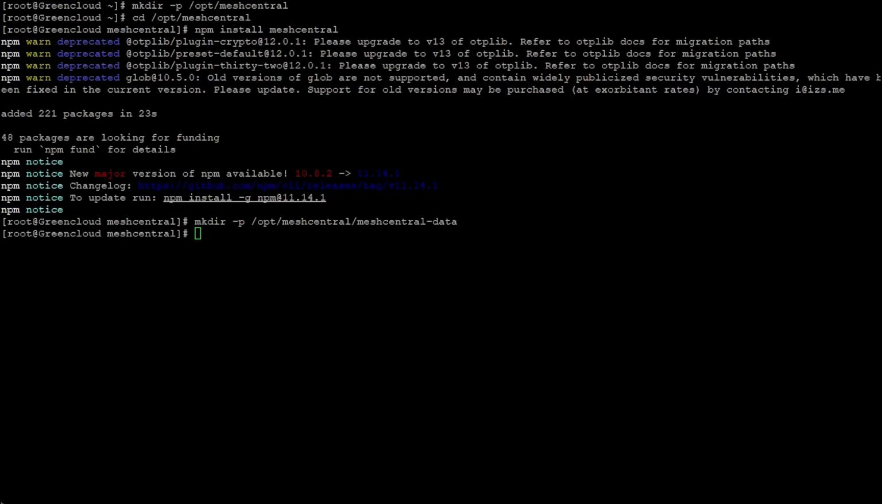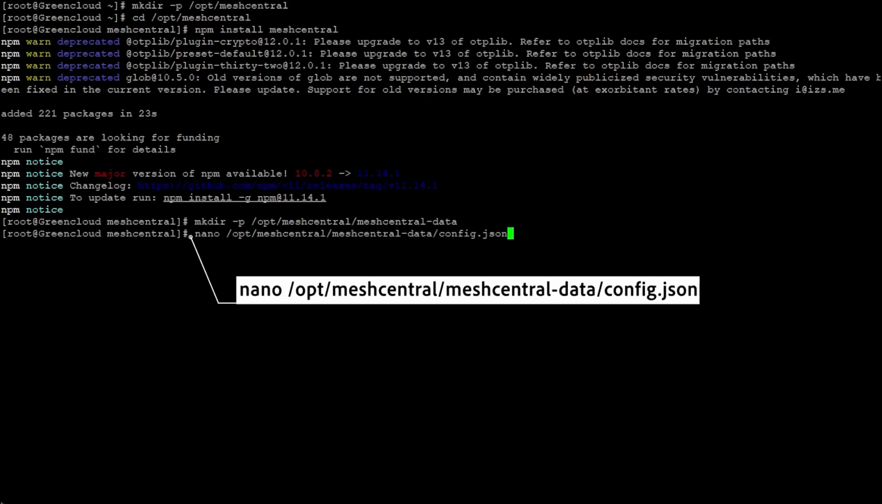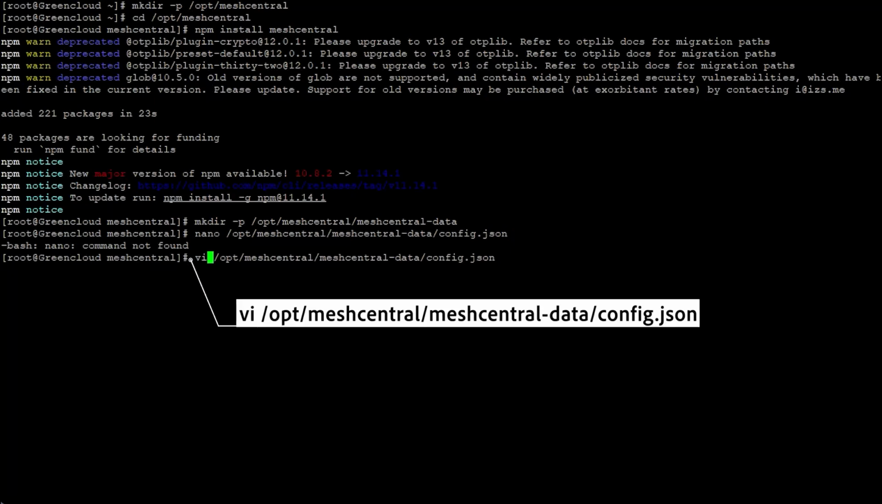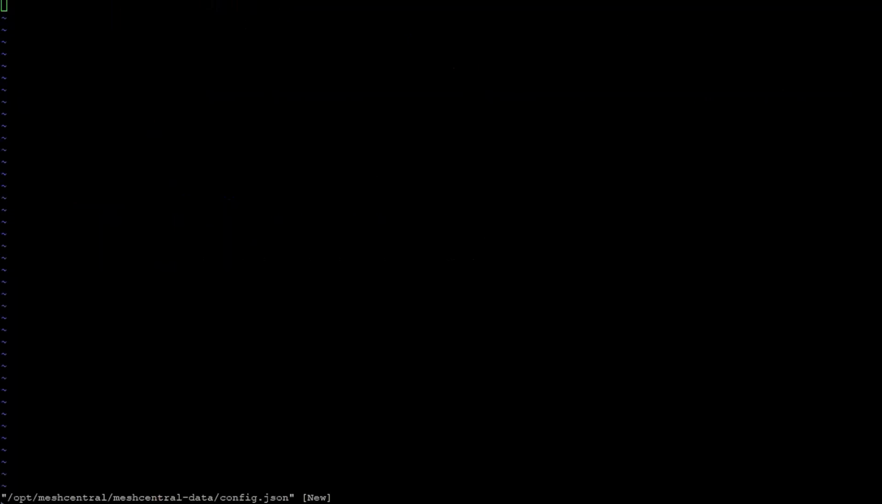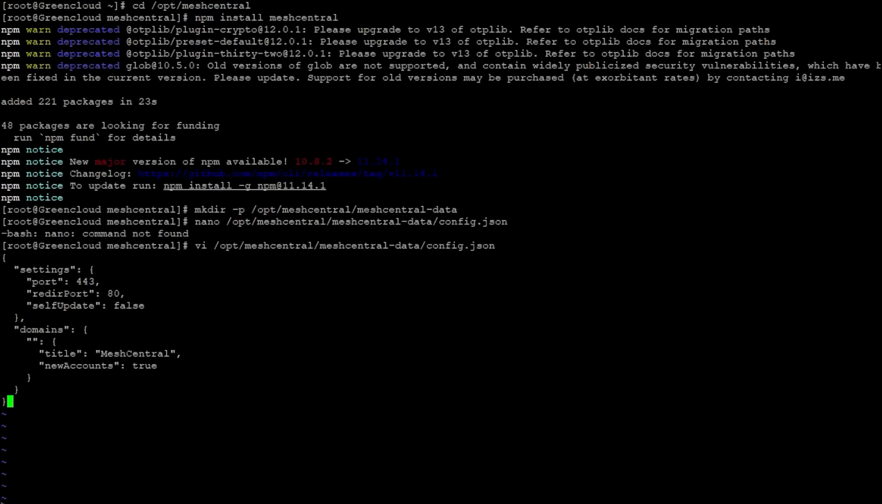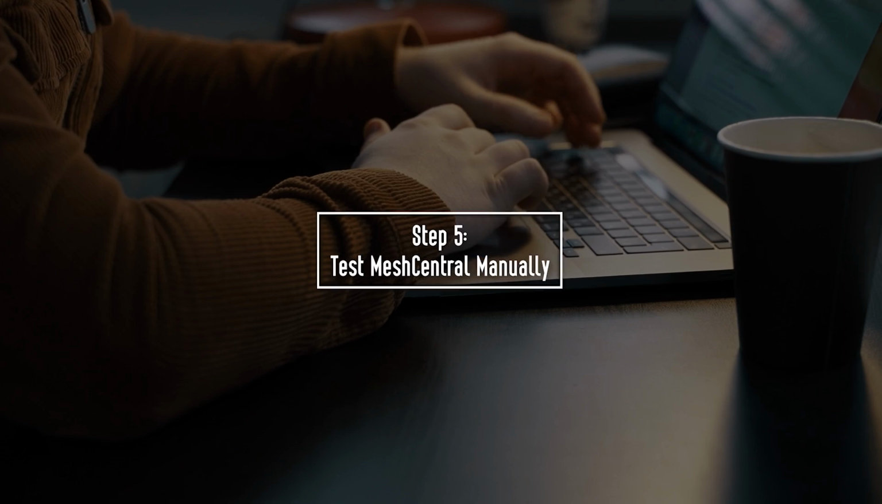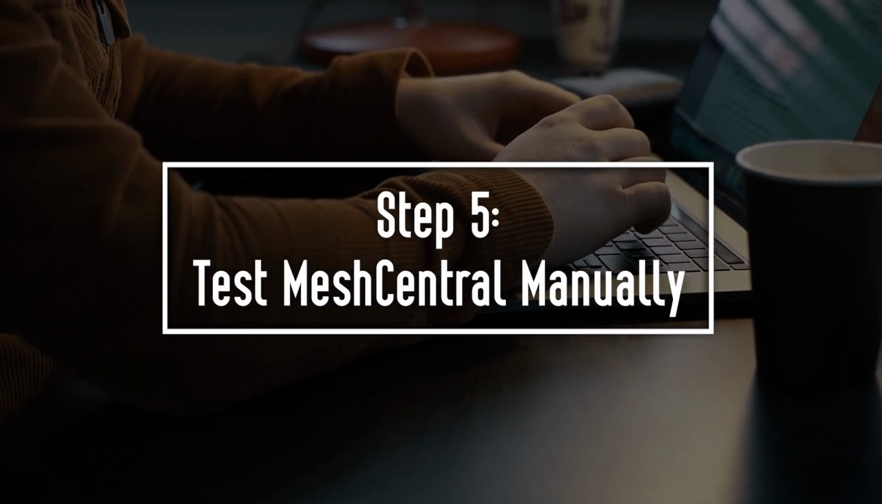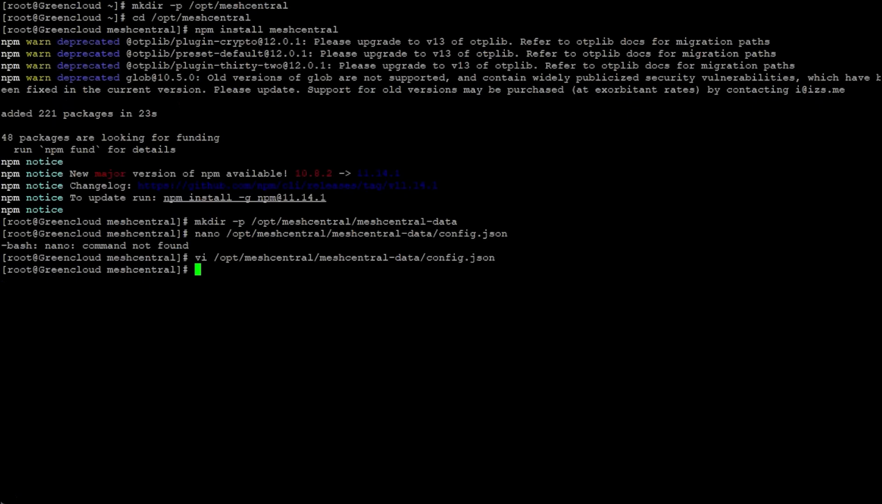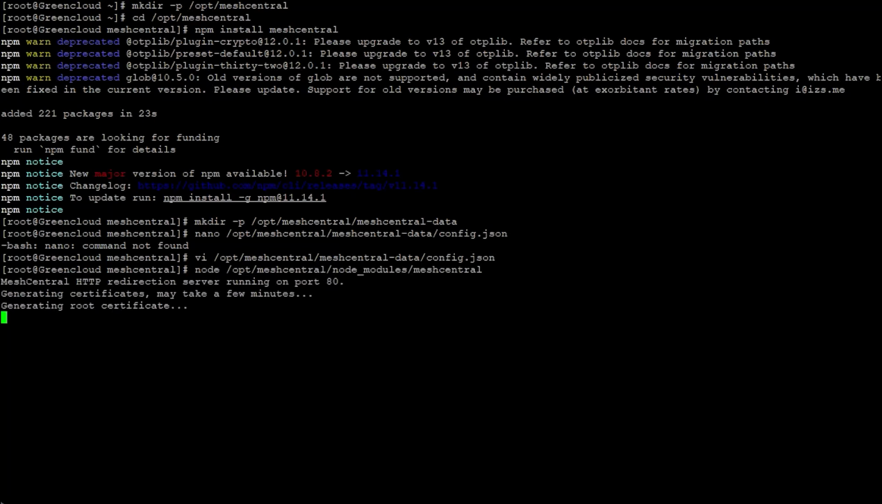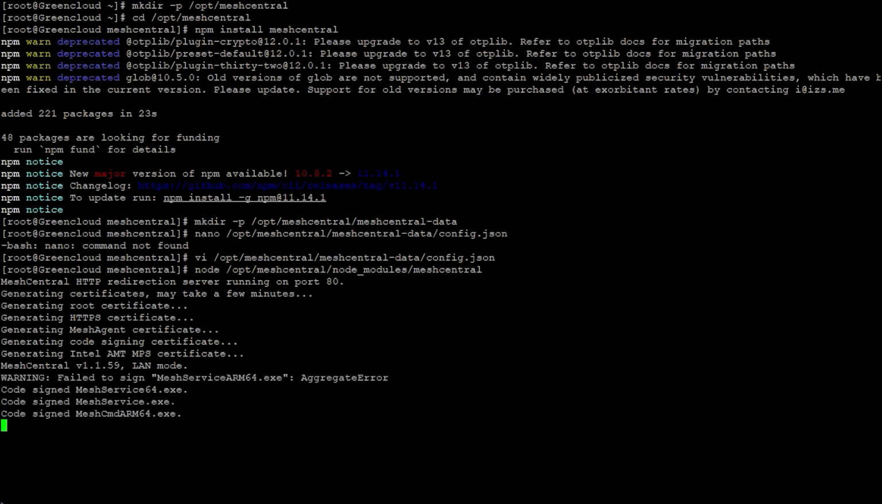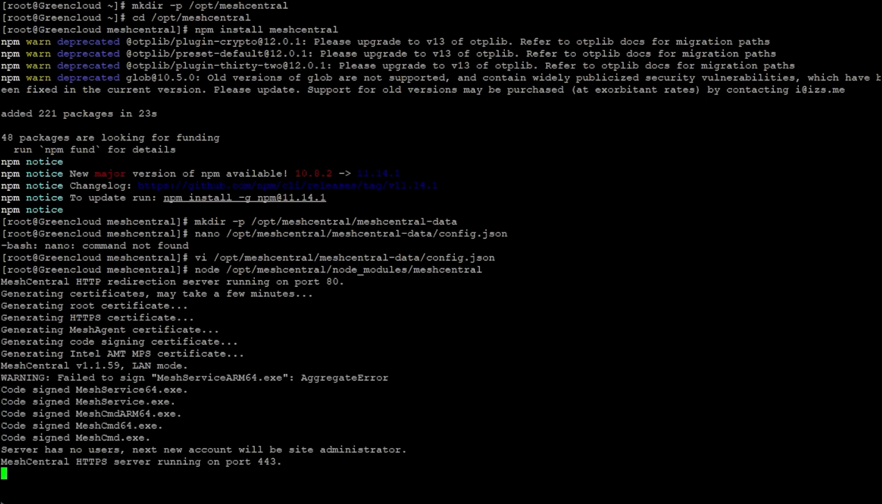Next, create the configuration file. Paste the following configuration. Now, start MeshCentral manually to verify that it launches correctly. If the server starts successfully, stop it.